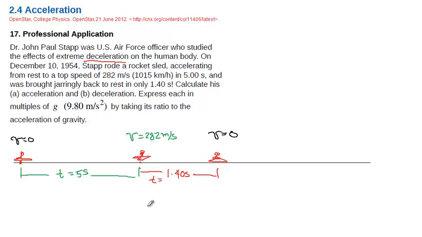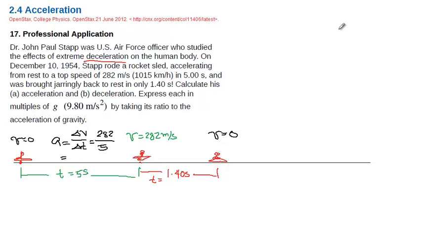Now, let's work out the acceleration, meaning how fast the sled is accelerating during this time. To solve for acceleration, the formula is straightforward. The acceleration during this time interval is the change in velocity with respect to time. The final velocity is 282 minus 0, so 282 meters per second divided by a time of 5 seconds.